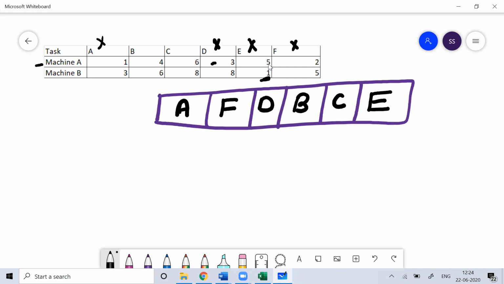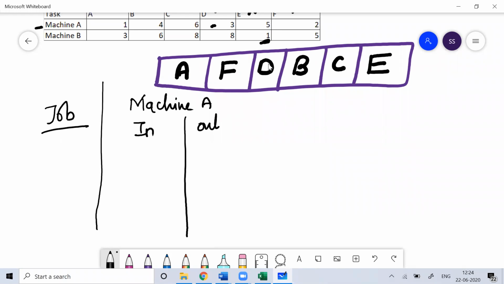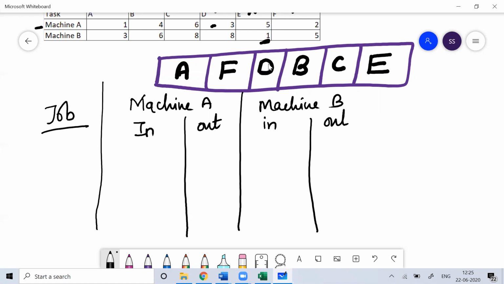Then you'll write job, and then machine A with in and out. Similarly, you'll write machine B with in and out.